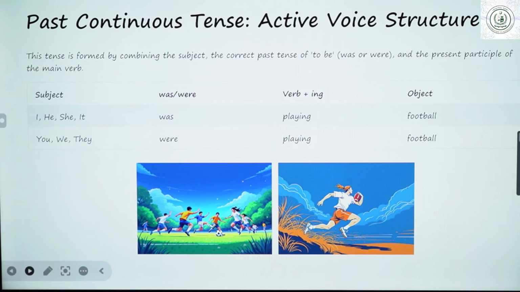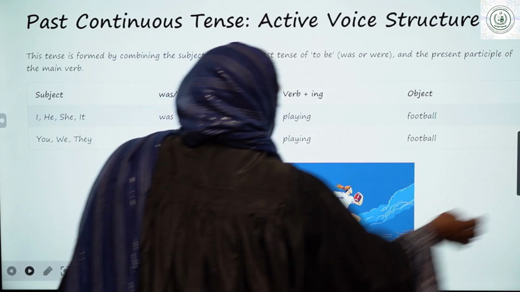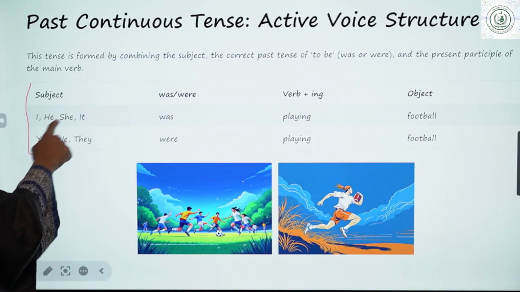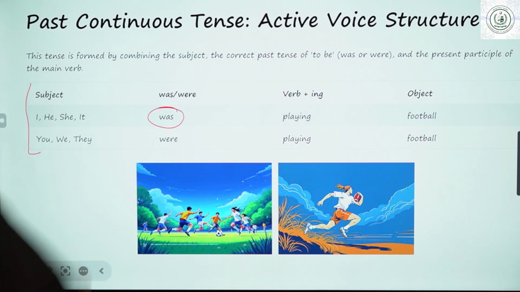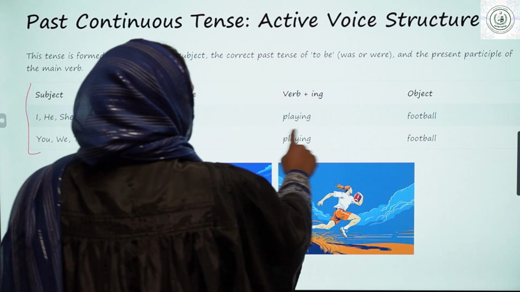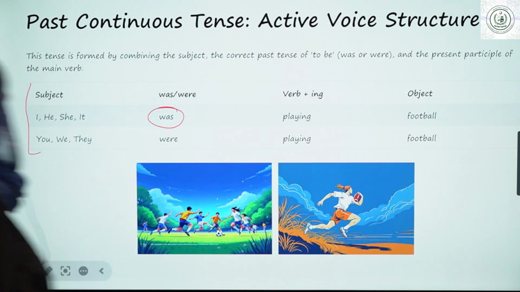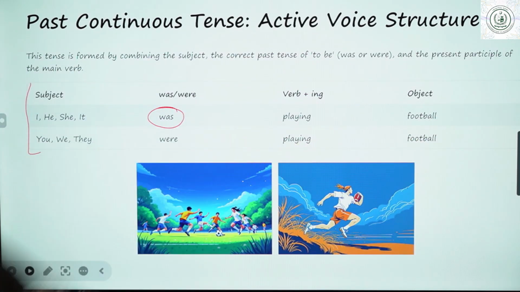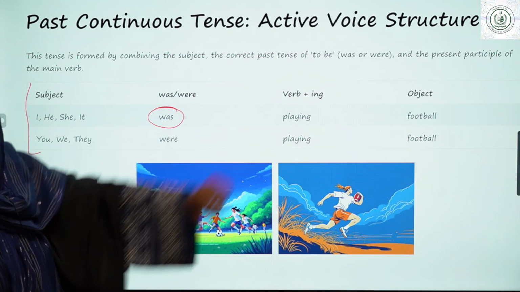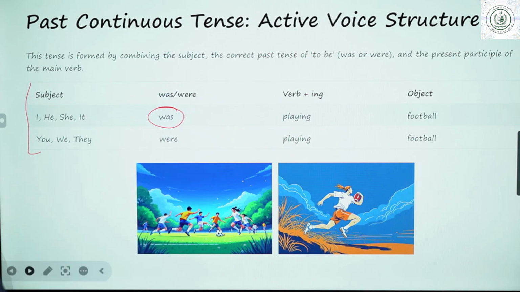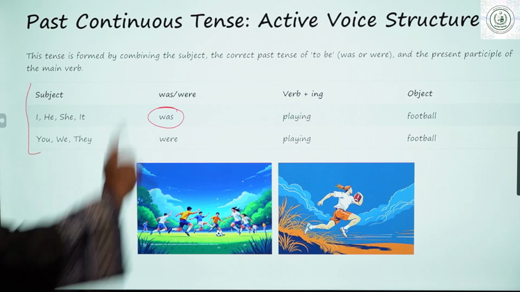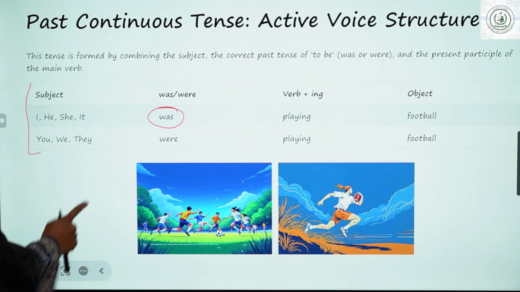Now let's start with the structure. This tense is formed, you can see here. Subject with I, he, she, it, we are going to use was. Then verb plus ing form, playing, and object. I was playing football. He was playing football. She was playing football. And it was playing football. With you, we, they: you were playing football. We never say you was. You were playing football. We were playing football and they were playing football. Let's move on to the next.